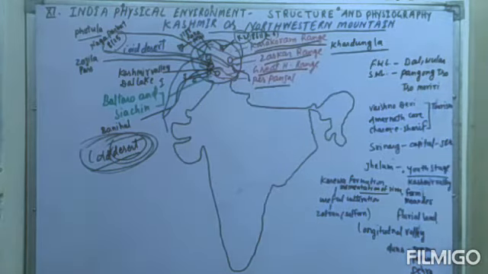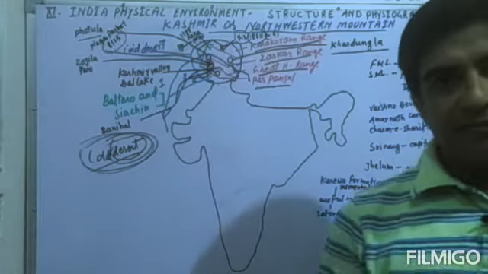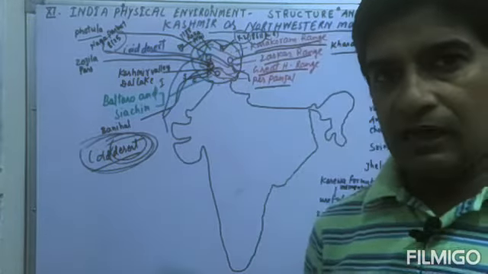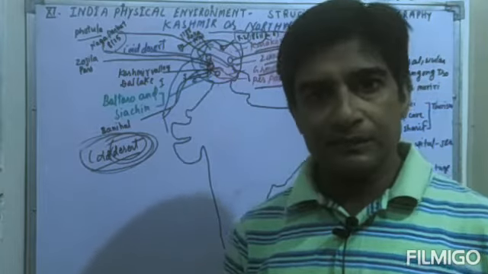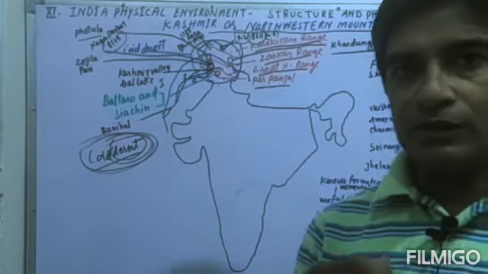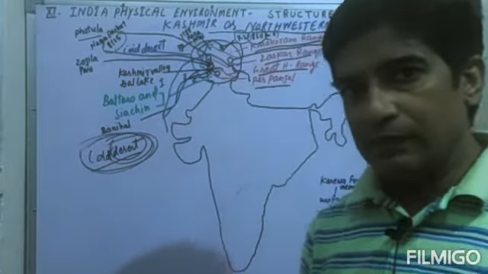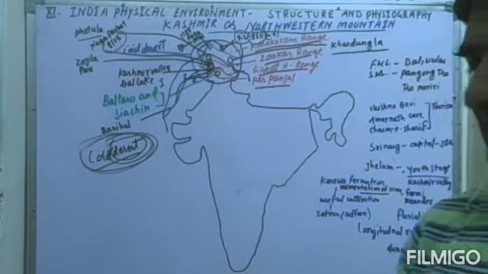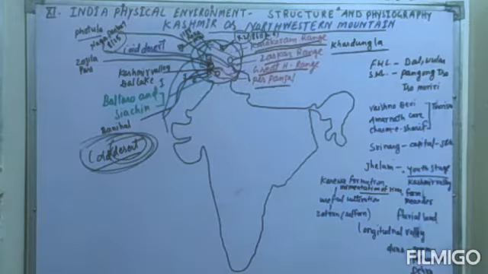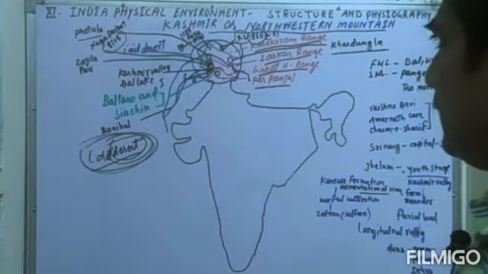So these are some important ranges with important passes. Passes mean the important ways which allow people to move from one place to another in the country. A mountain pass is a natural way that allows people to move across from one area to another. These are the transport routes for the people. So this is very important information and you should keep it in mind. Also, Bal Taro and Siachen are the two highest cold points of India, which lie in this region.